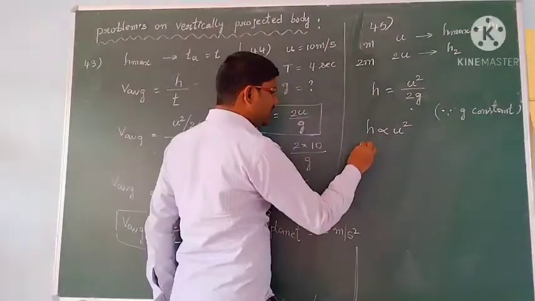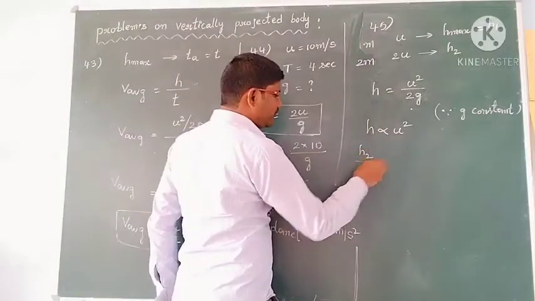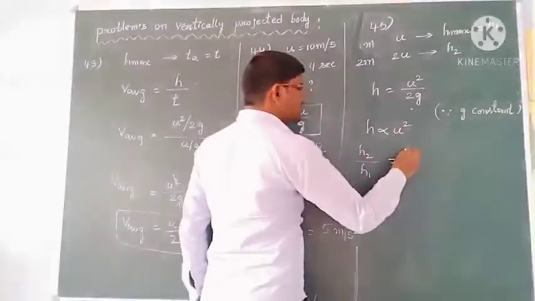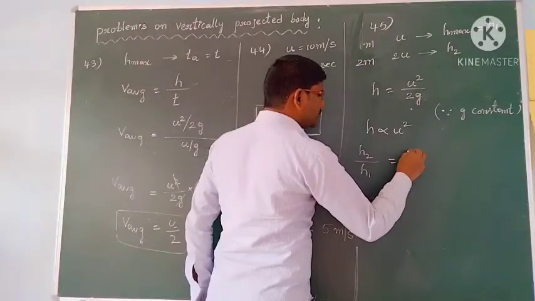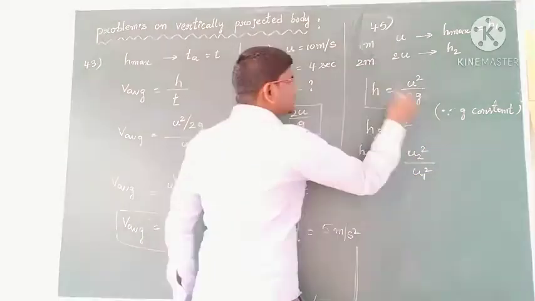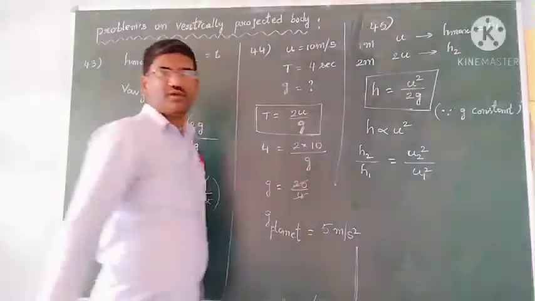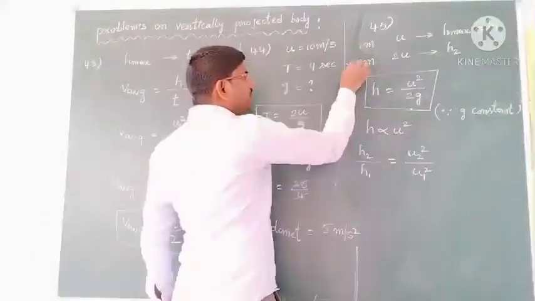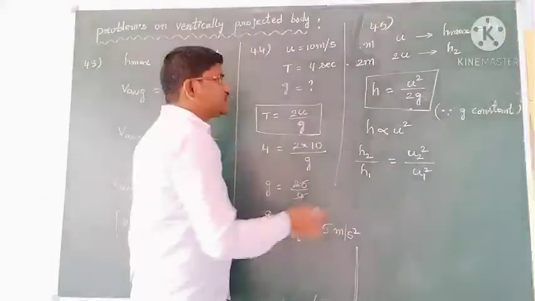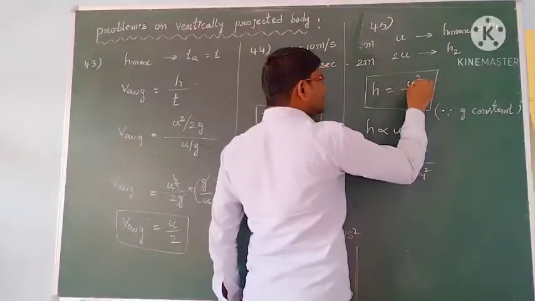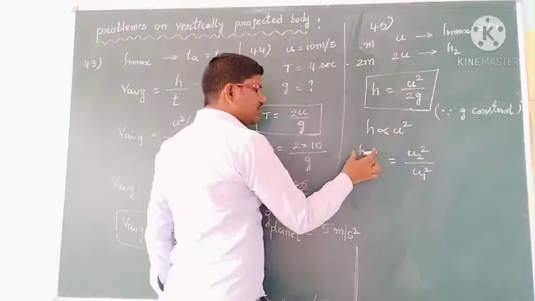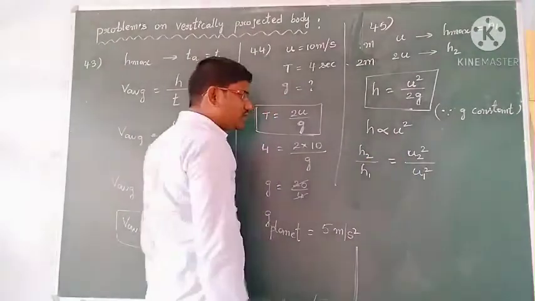Then we can write the ratio of h2 by h1. So h2 by h1 is equal to u2 square by u1 square. The maximum height formula is h is equal to u square by 2g, which is independent of mass. It does not depend on how much mass you are throwing. It depends only on the initial velocity, that is, h is directly proportional to u square. So h2 by h1 is equal to u2 square by u1 square.